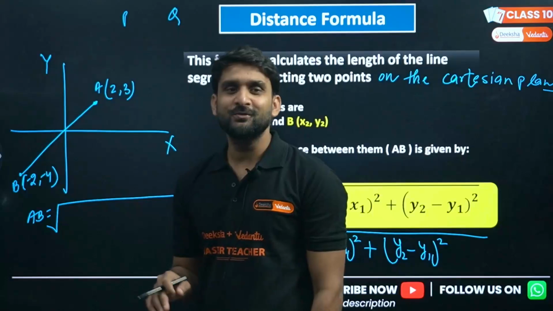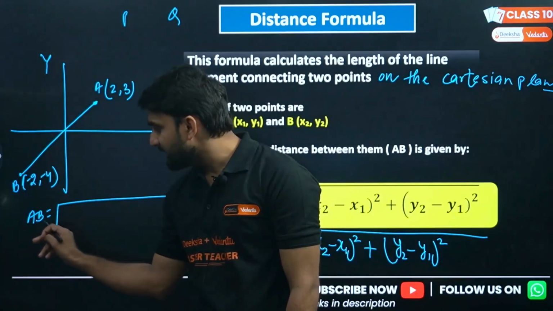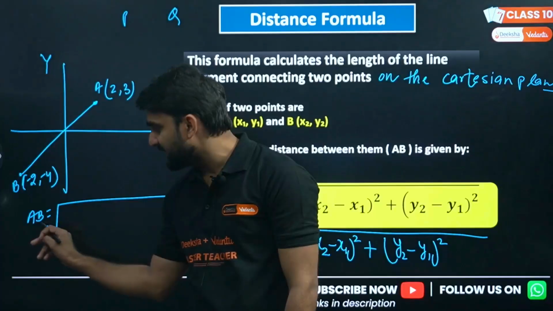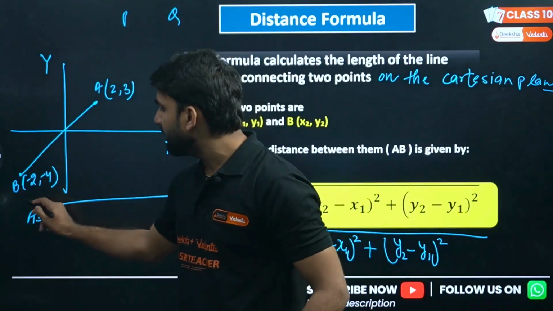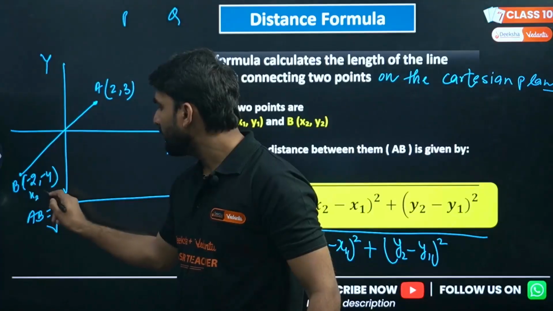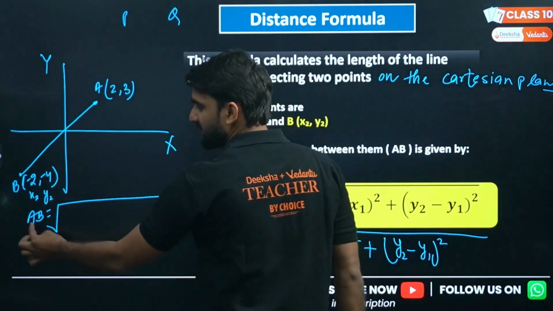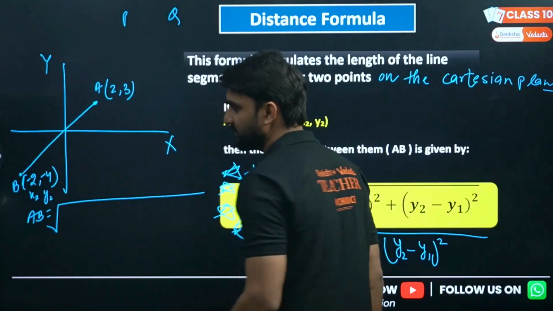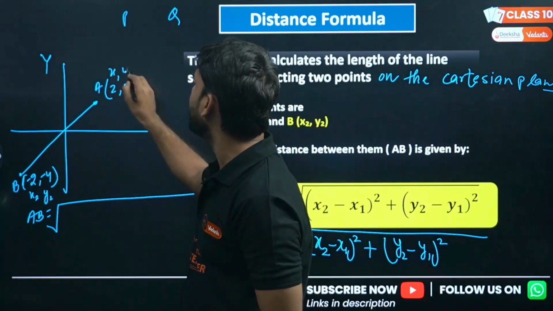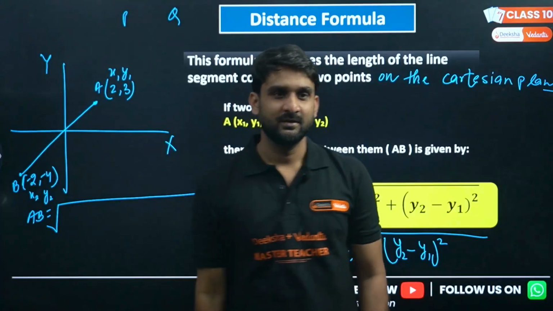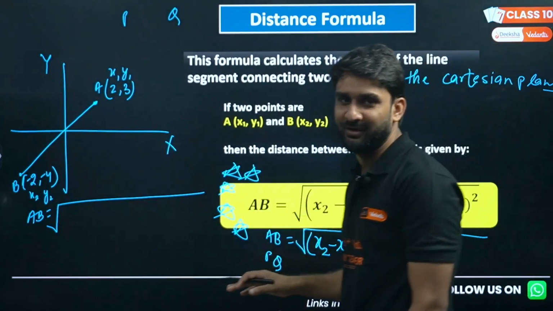The point you write second, after A, mark its coordinates as x2, y2. And the point you write first, like A having the first position, mark its coordinates as x1, y1. This is the way I used to apply the distance formula.